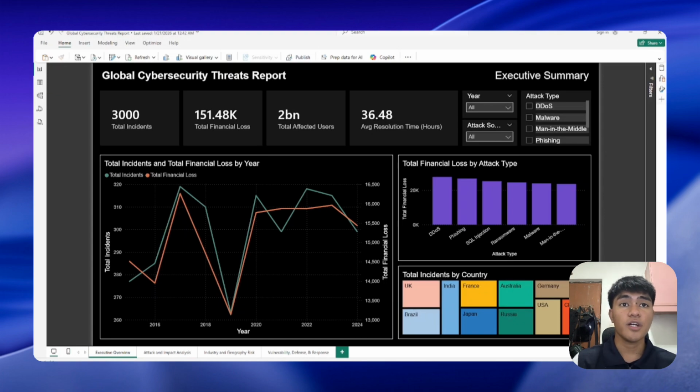The stacked column chart compares financial loss by attack type, where DDoS attacks have the highest financial impact, followed by phishing, SQL injection, ransomware, malware, and man-in-the-middle attacks. Lastly, the tree map by country highlights how incidents are distributed geographically.